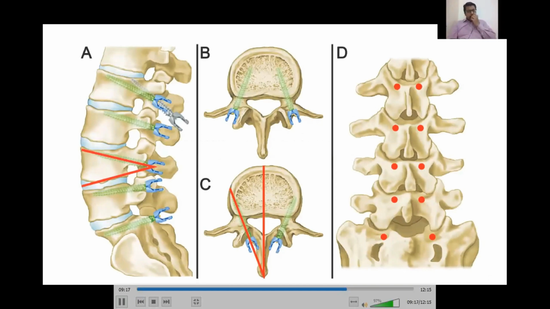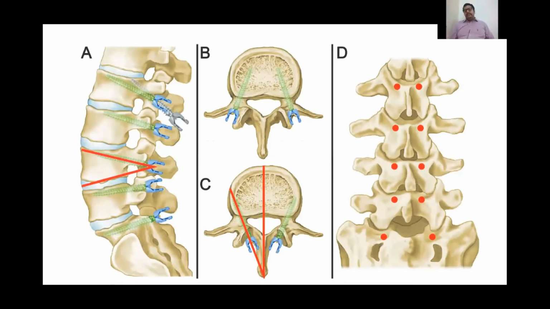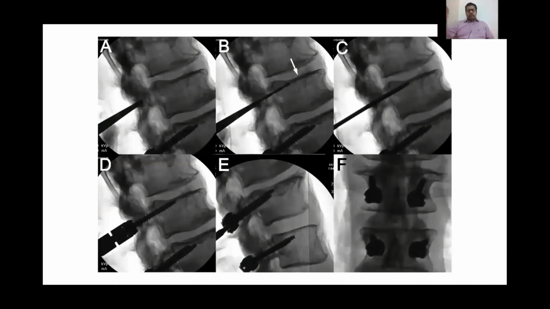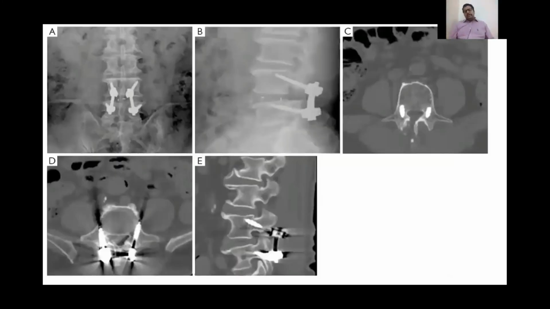The entry point on the left for the left side pedicle is usually at 7 o'clock of the pedicle, which is basically at the junction of the medial edge of the superior facet and the inferior most edge of the transverse process, and you direct yourself to go from the 7 o'clock position to 1 o'clock position on the left-sided pedicle, and this is the end product. How this looks like. As you can see, these screws are smaller than the conventional pedicle screws, but biomechanically have been shown to be as good or as effective.